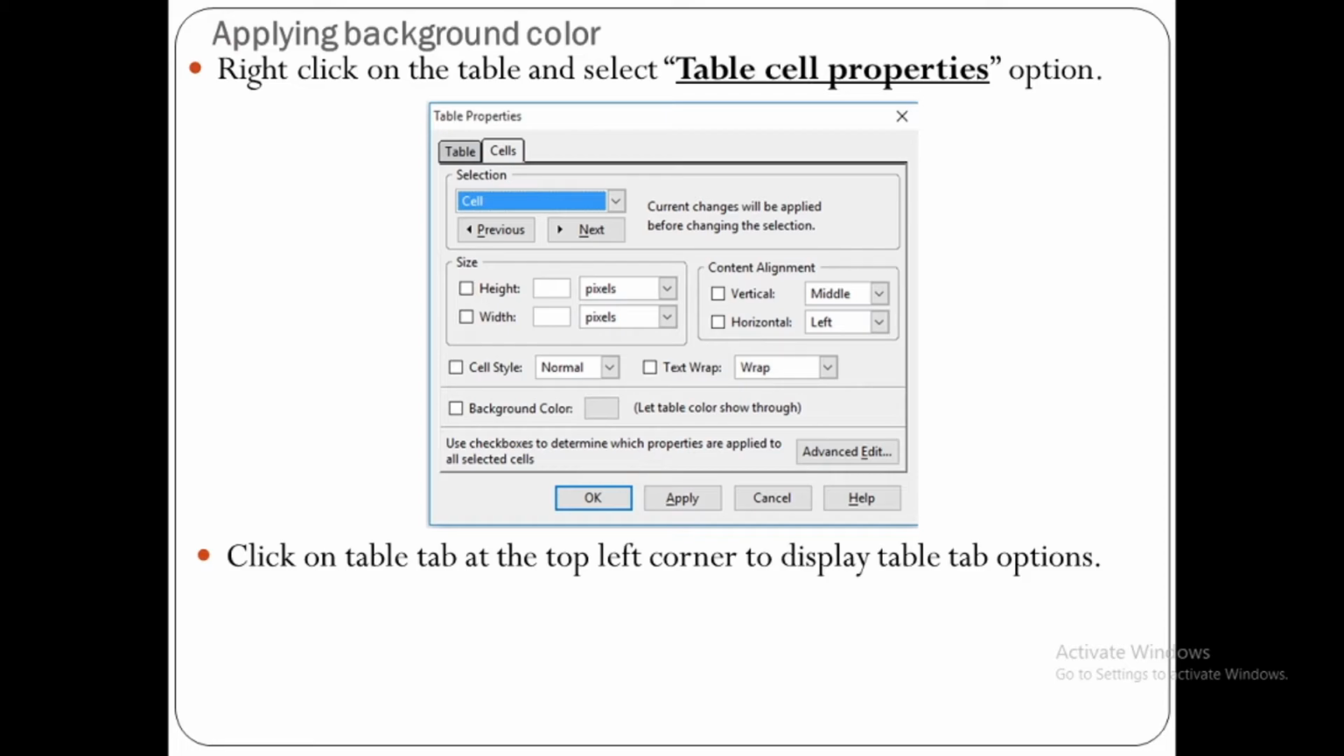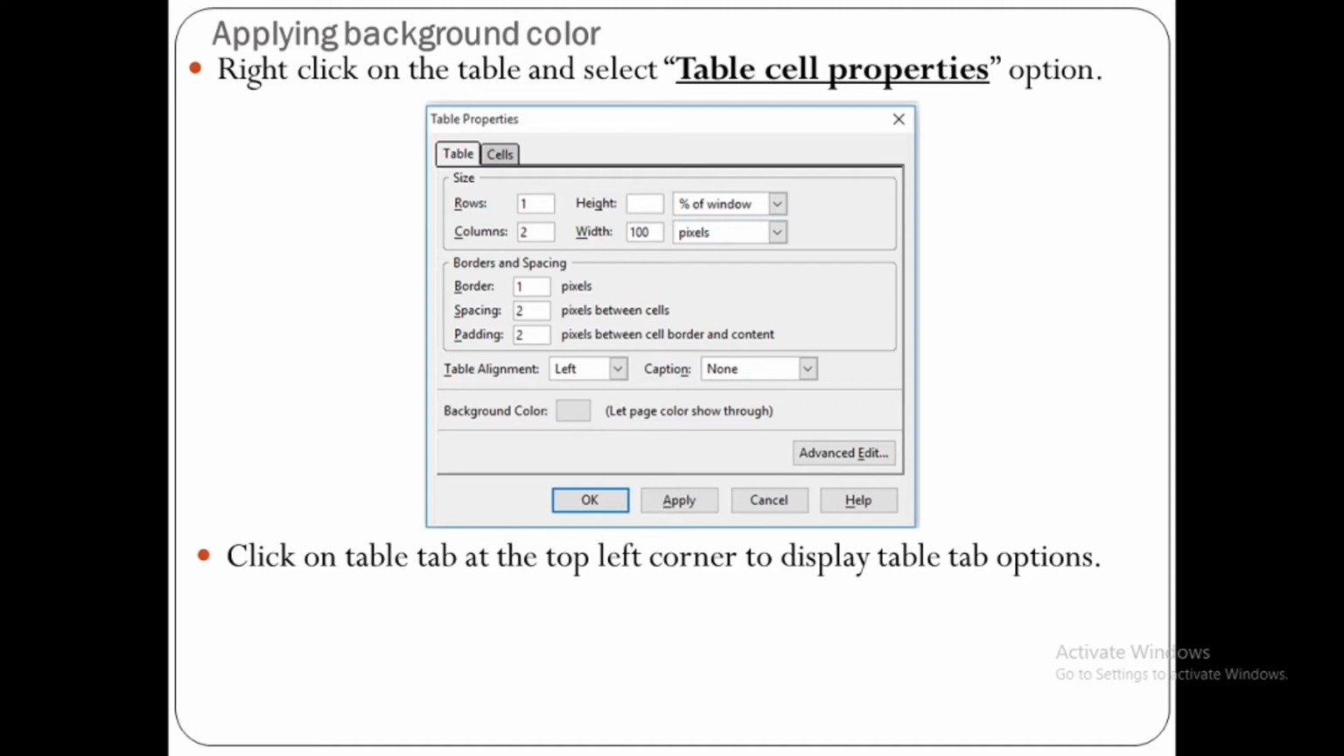So click on table tab at the top left corner to display table tab options. So if you want to apply color to the entire table, then you can click on table tab option. If you want to apply color in a single cell, then you have to select cells option. So when you click on table tab option, it will display options as shown here.